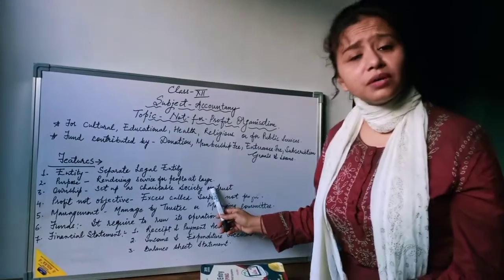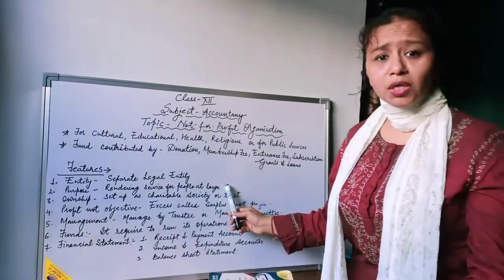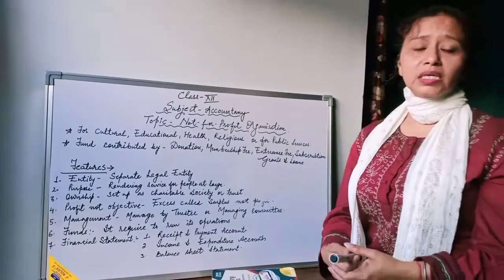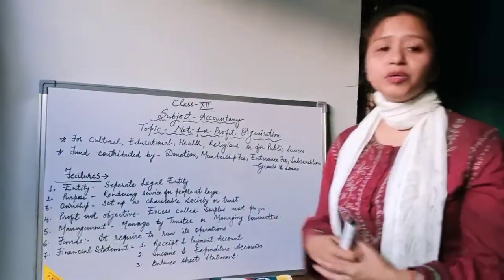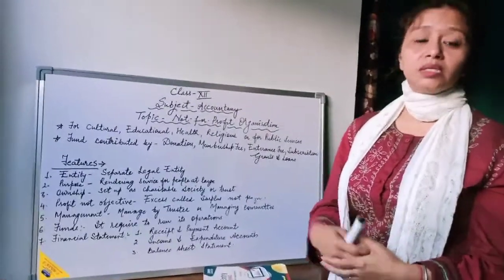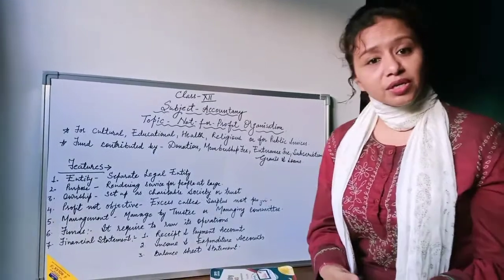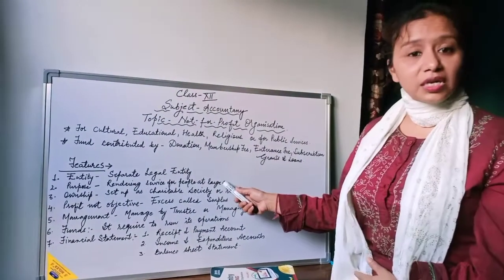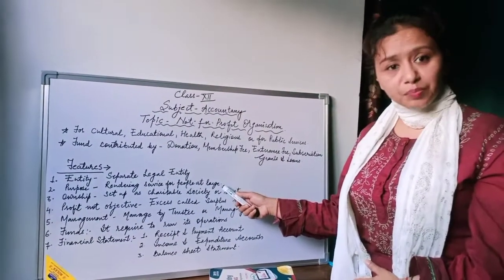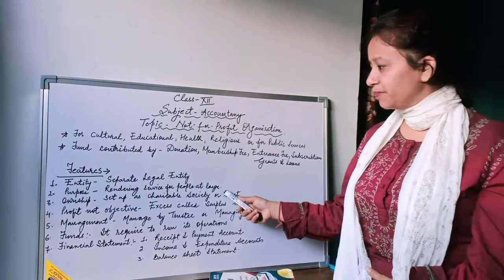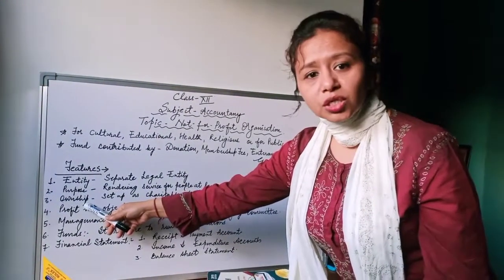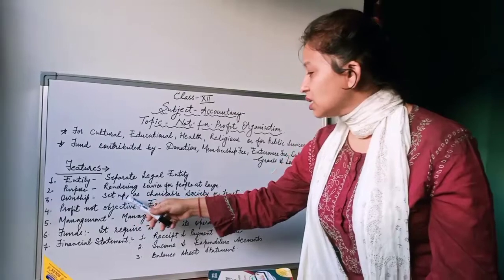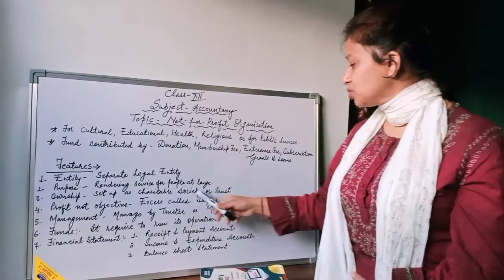Here we are serving the people by giving them medical facilities or facilities for health purposes, like opening clubs, health clubs, and libraries. These are the kinds of things we give people, serving the society. The third one is ownership. Now, the setup is as a charitable society or trustee.